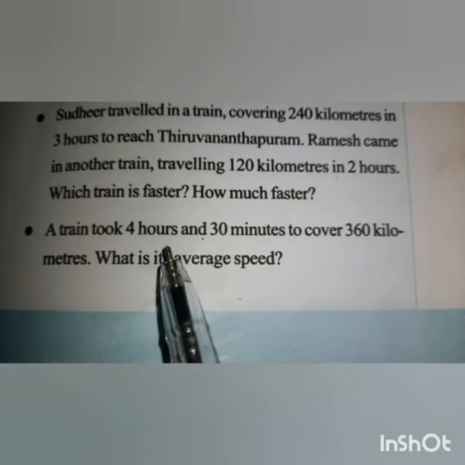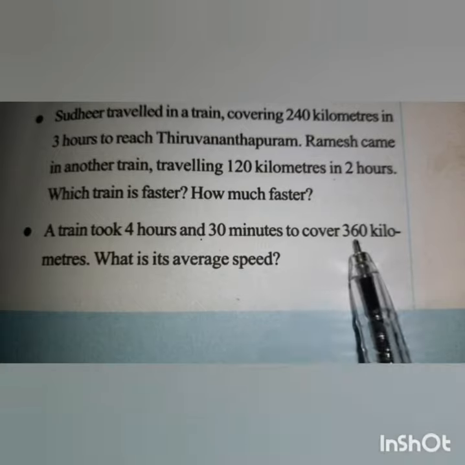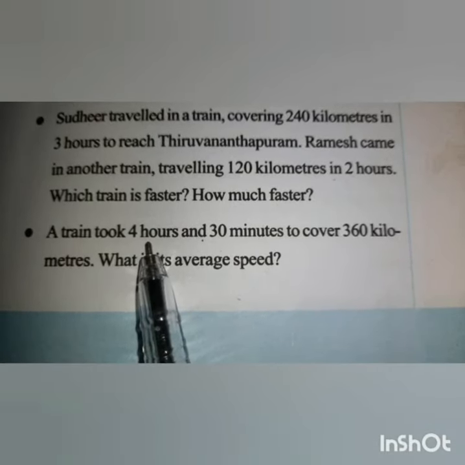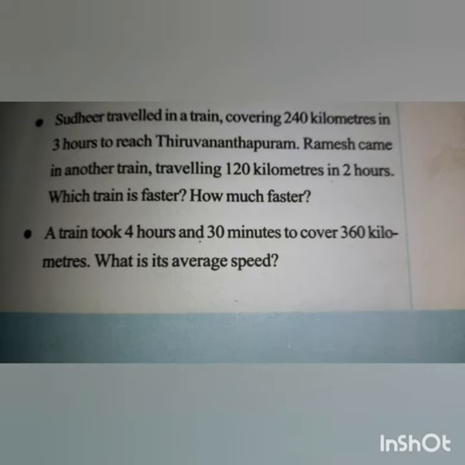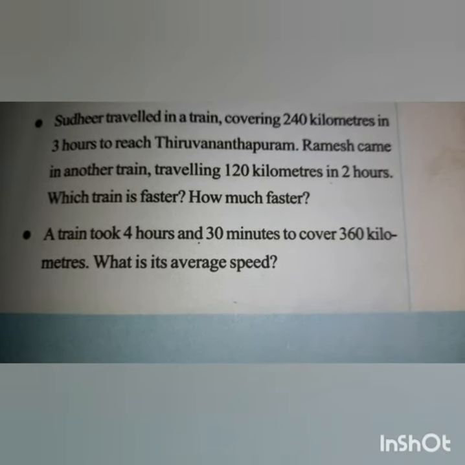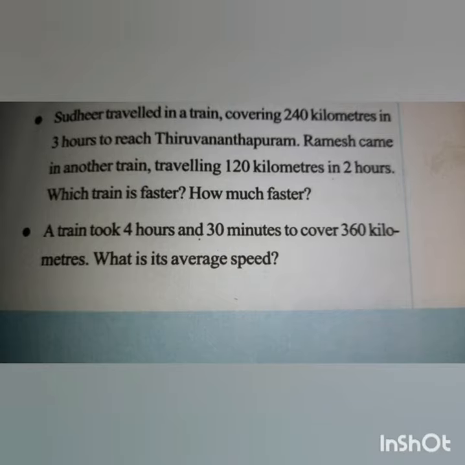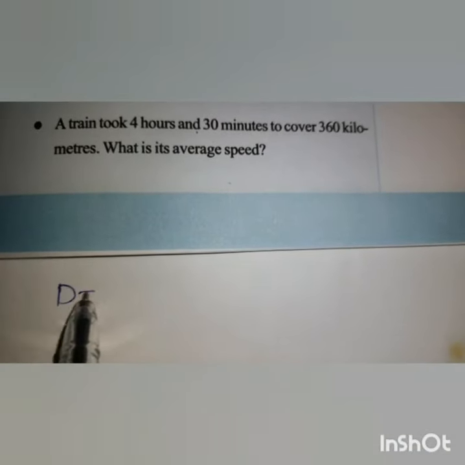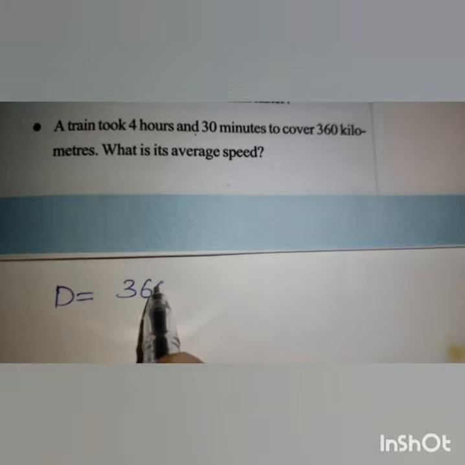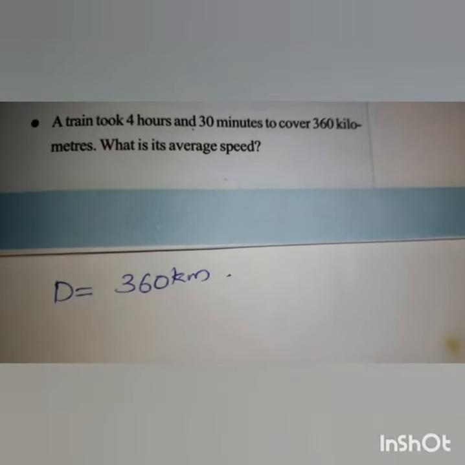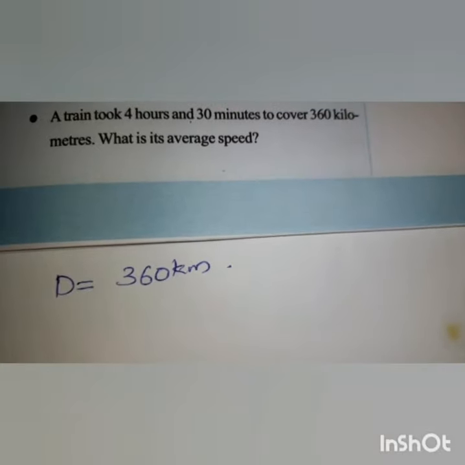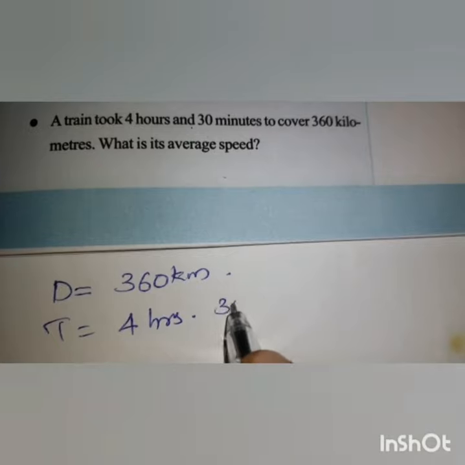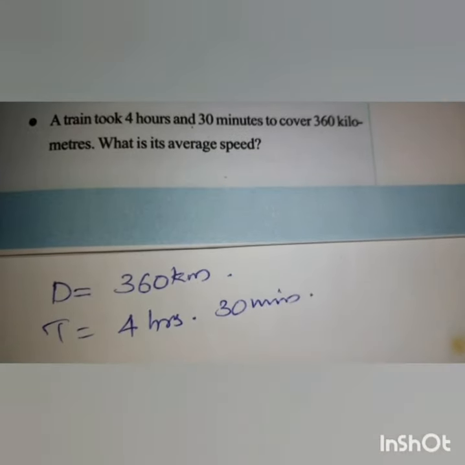A train took 4 hours 30 minutes to cover 360 kilometers. What was the average speed? So the distance traveled by the train is how much? 360 kilometers, and the time is 4 hours 30 minutes.